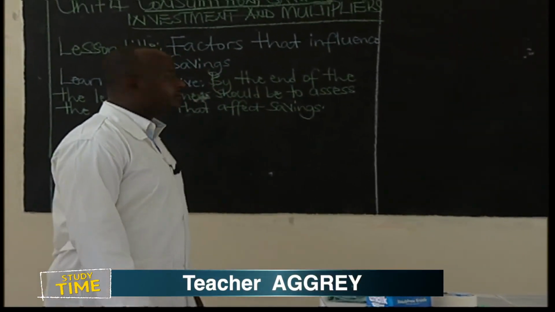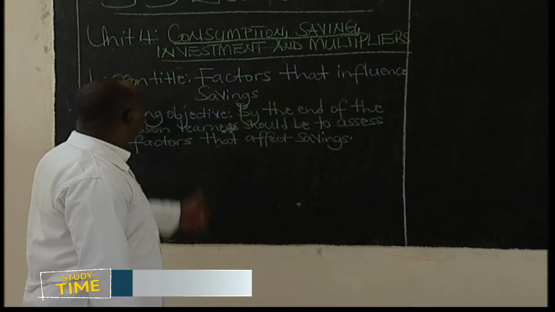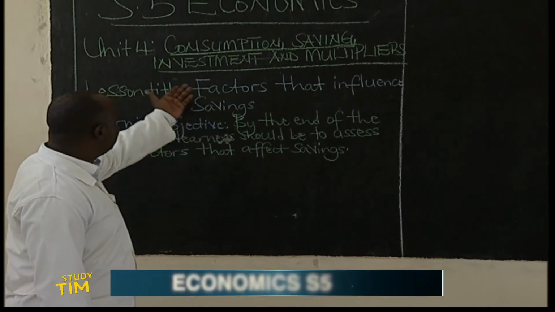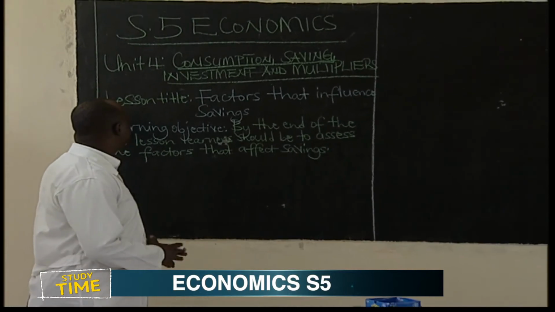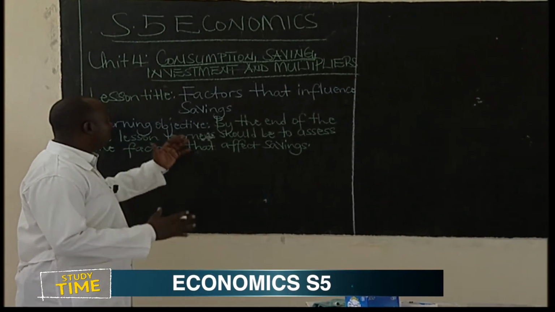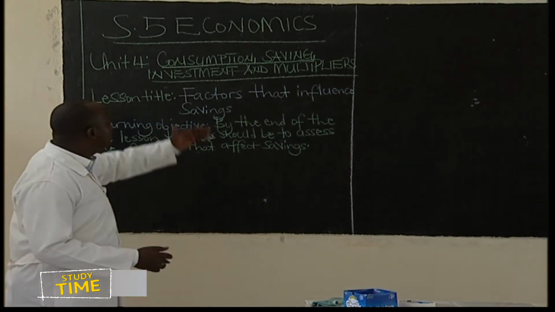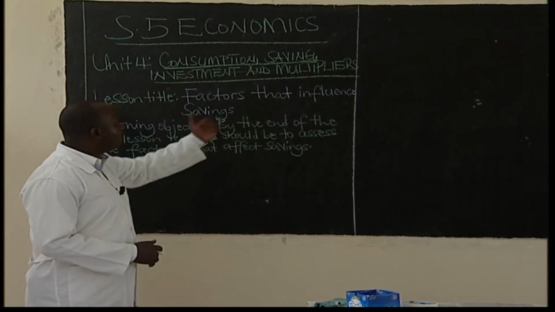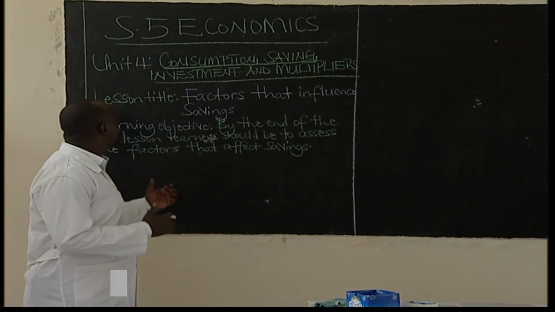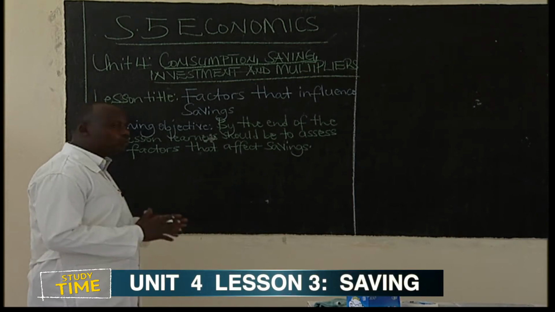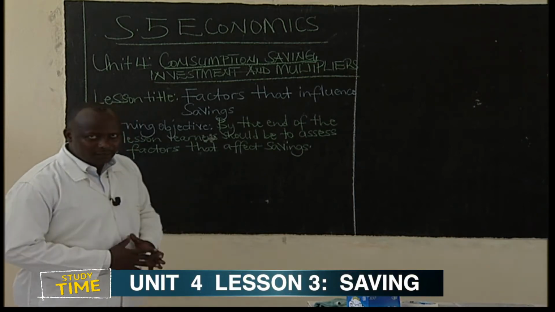I'm teacher AGGERY, a teacher of economics. Today I'm going to learn with Senior 5, and we are going to learn about Unit 4, which is consumption, saving, investment, and multipliers. Learners, we have completed consumption. Now we are going to deal with the concept of saving.